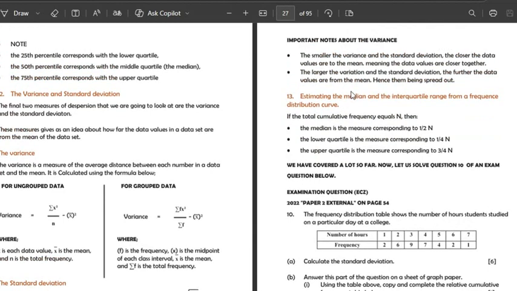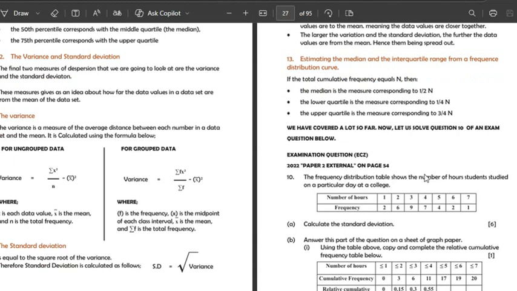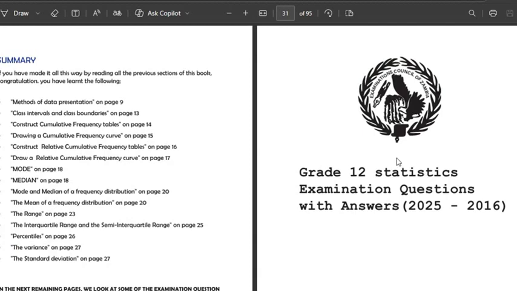We have the variance, as you can see, measures of dispersion, measures of central tendencies. All these are found in this book, estimating the median and all that stuff. So just in a nutshell, this is there to help you answer the questions that you find after this introduction part, the examination questions. So that's why I've added these notes. As you can see, immediately after that, we have a summary of everything that you have learned to help you answer these questions. So these are your tools, my friend. They are going to guide you through the examination questions.